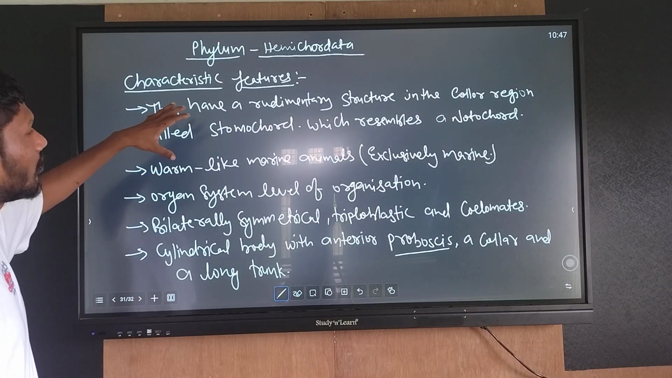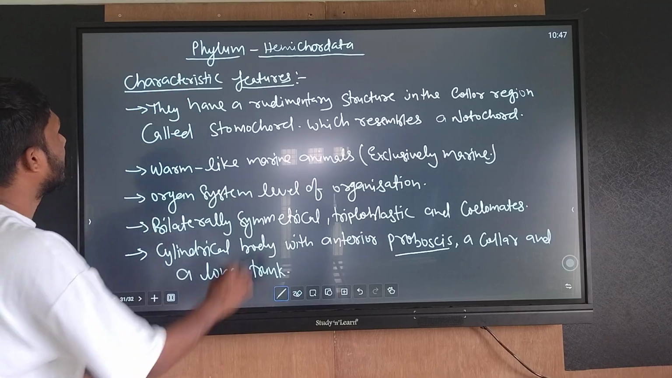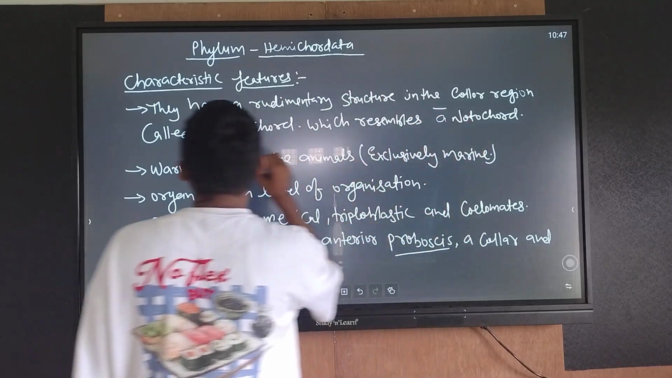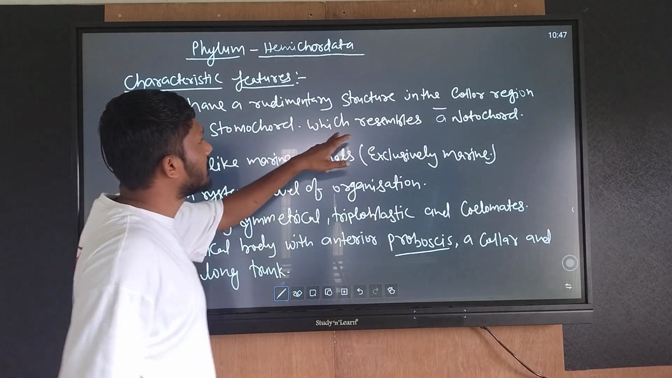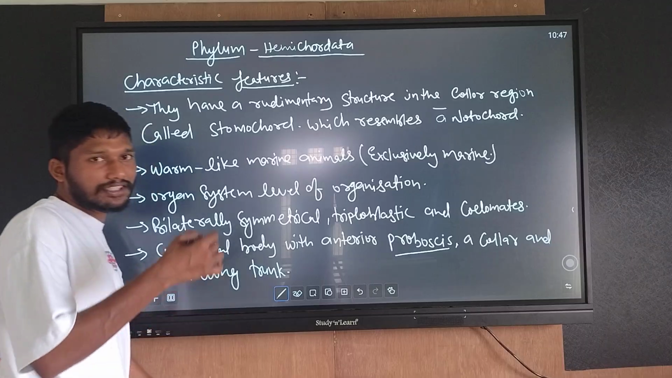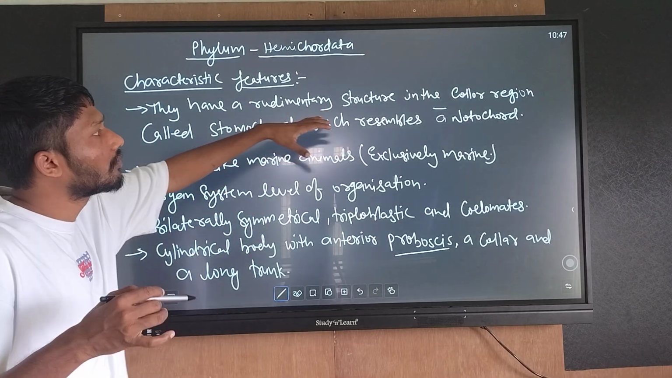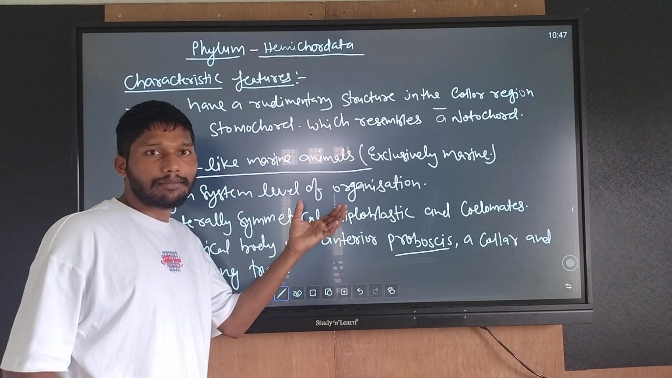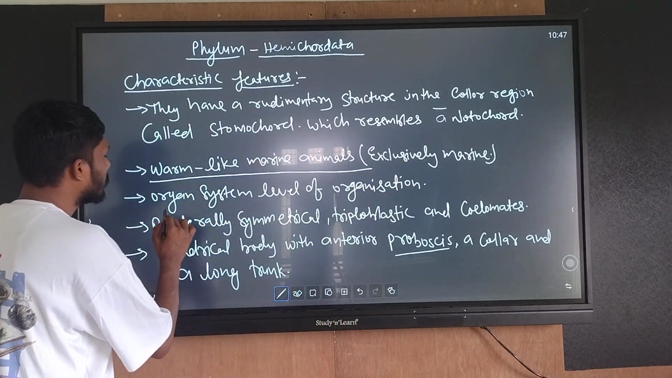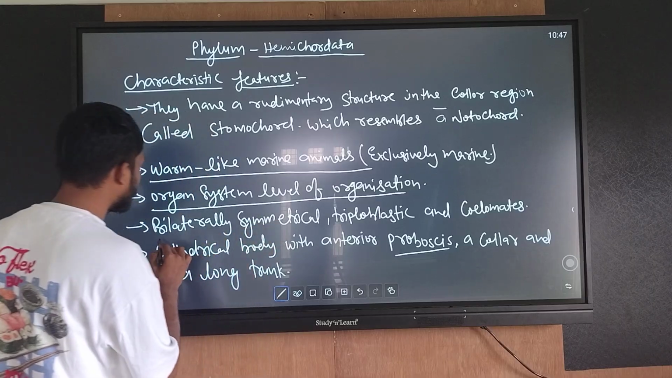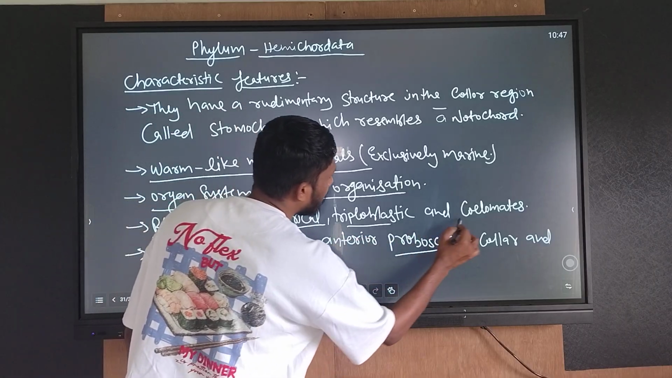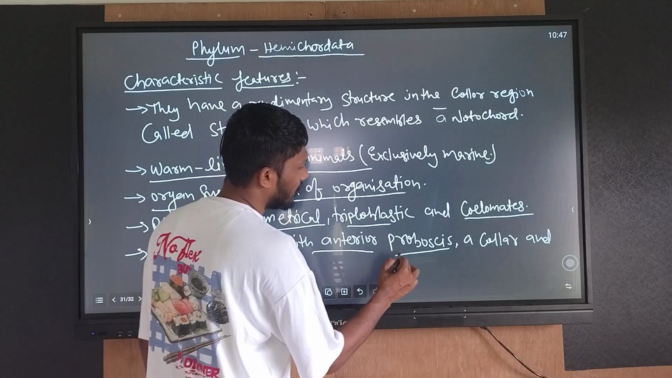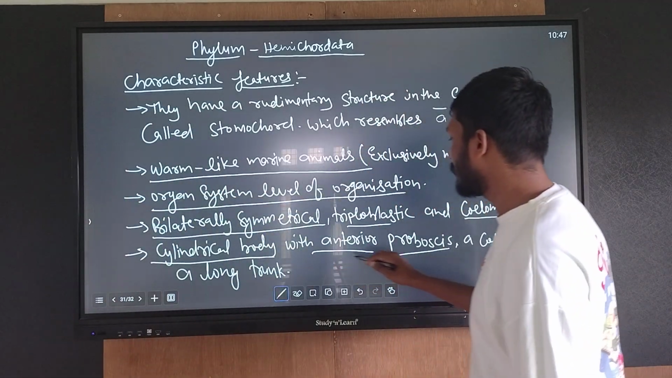Now the last non-chordate phylum is Hemichordata. They have a rudimentary structure in the collar region called stomochord, which resembles a notochord. Worm-like marine animals, exclusively marine. Organ system level of organization: bilaterally symmetrical, triploblastic and coelomate animals. Cylindrical body with an anterior proboscis.